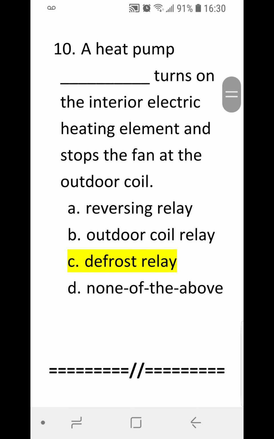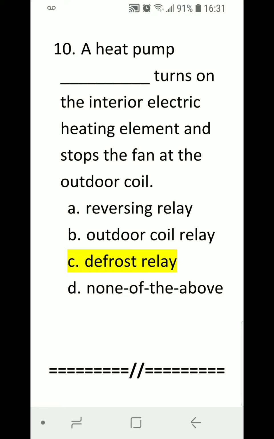Number 10, last question. Bless you. Sorry about that. That's my son, he came from school.